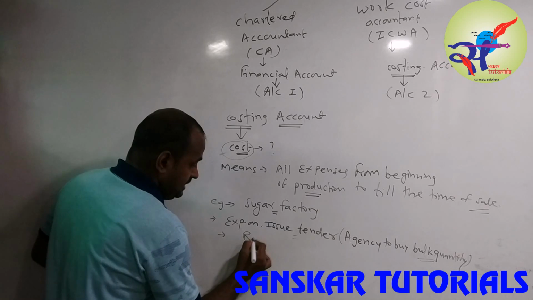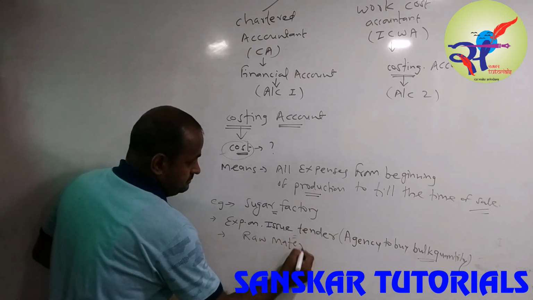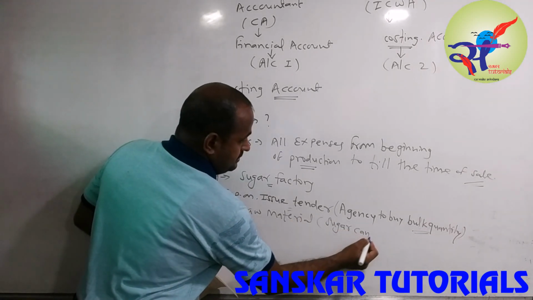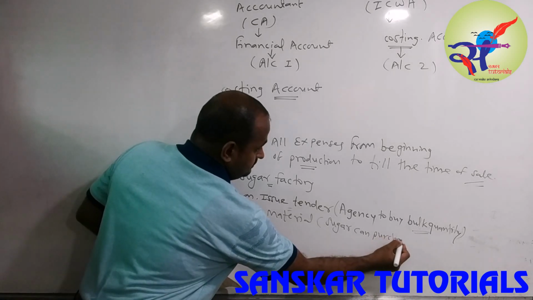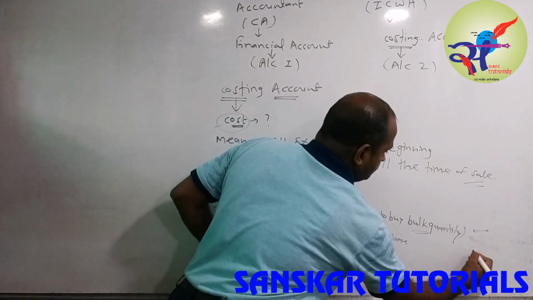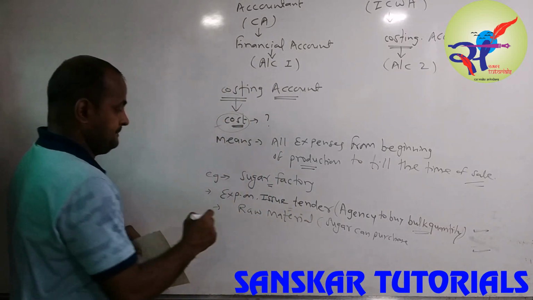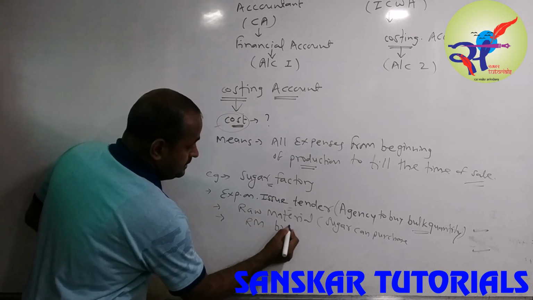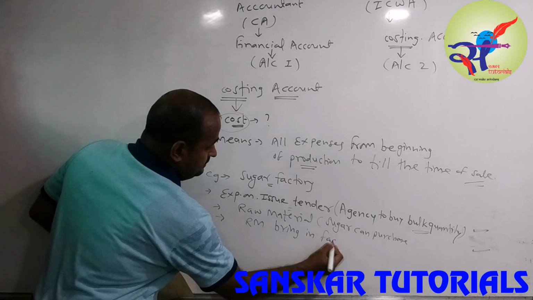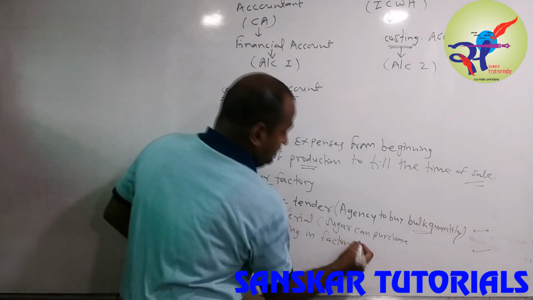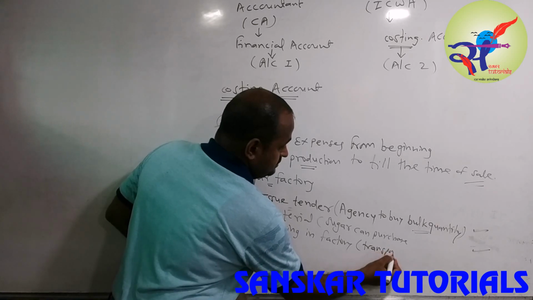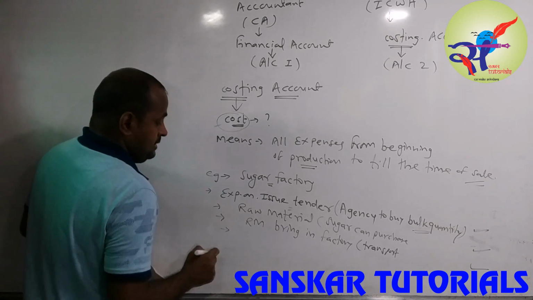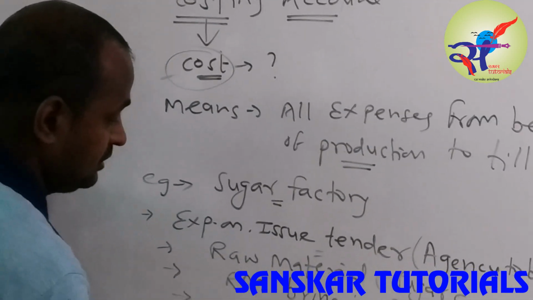Then raw material purchase. Raw material, that is sugarcane purchase. Then raw material is brought into the factory, that is called transport. Then next what?